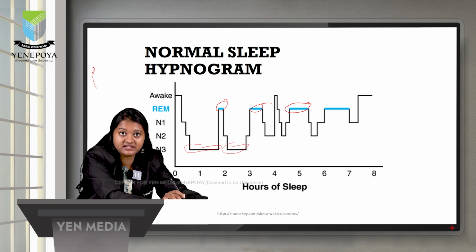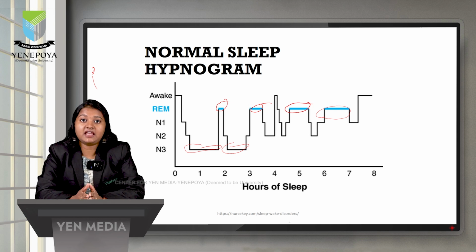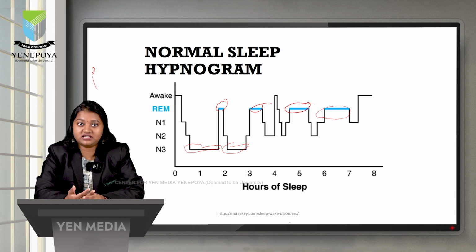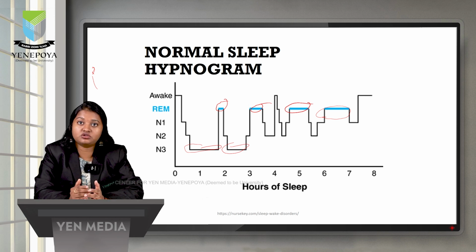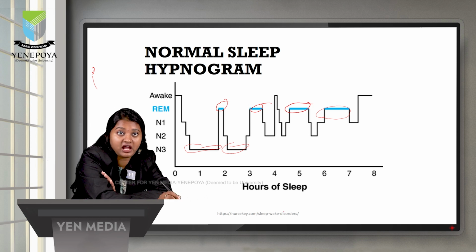And REM sleep is present during the first hours and it slowly increases in duration, peaking towards the final hours. So the presence of this N3 denotes restorative sleep as we discussed earlier. And we can see N2 which is consistent throughout the night. And REM sleep is present in the early hours and its duration slowly increases, peaking at the final hours. So this denotes a very good restorative sleep. And here also we can see some intermittent awakenings which can be seen here.